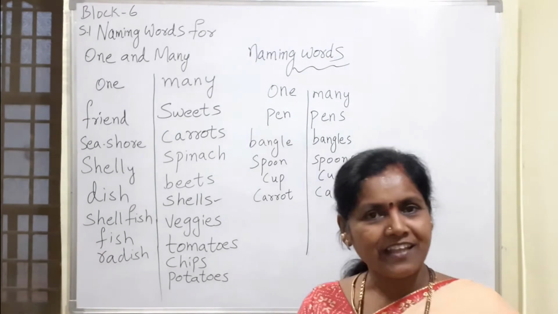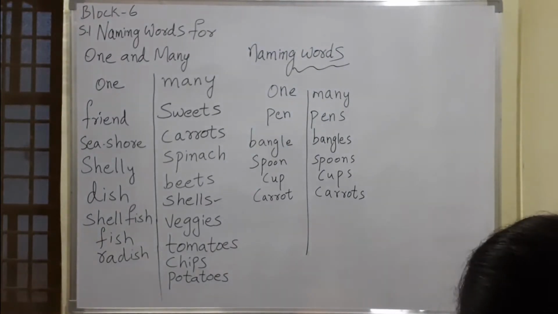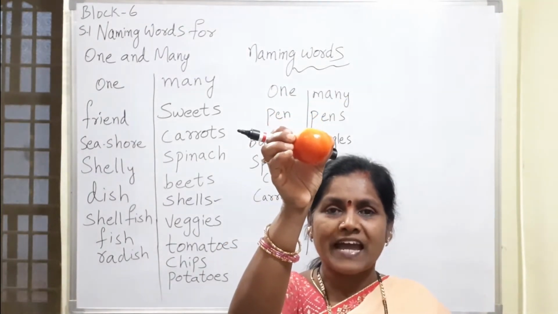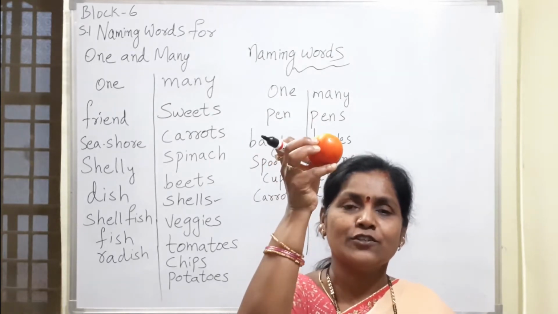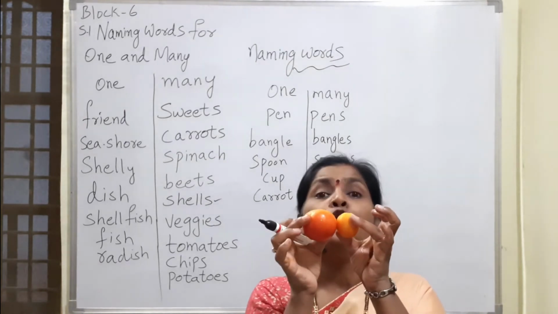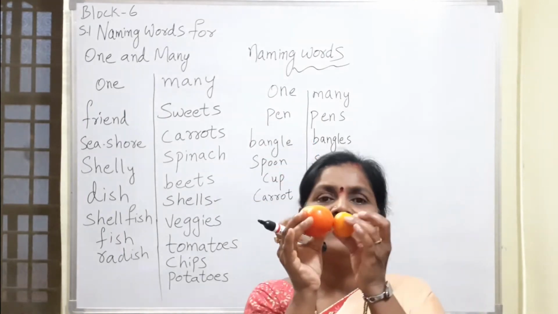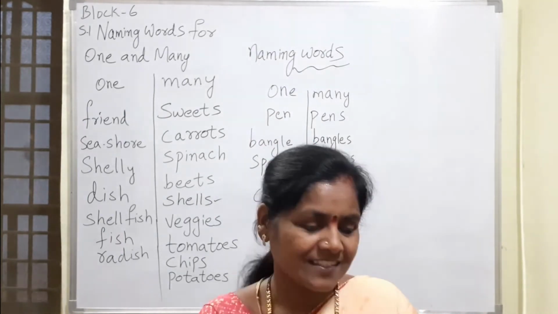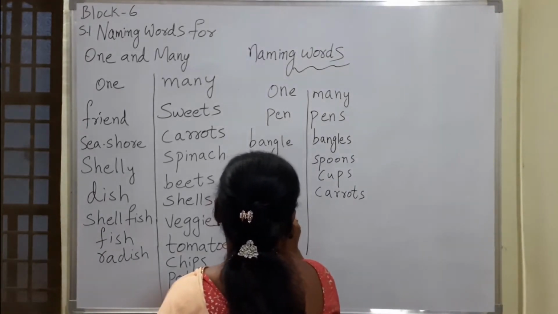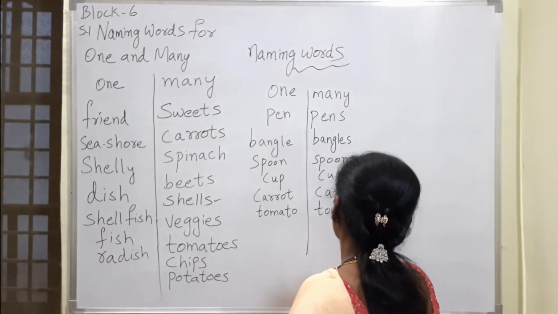Are you really giving the answers? No, you are not giving the answers. Yes, what is this one? This is a tomato. What is this one? This is a tomato. And if two are there, what do we call? Tomatoes. What is this? Tomato. Tomatoes. Yes? Yes. Now I'll write tomato. Tomatoes.